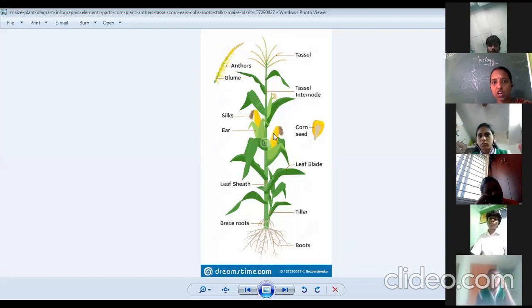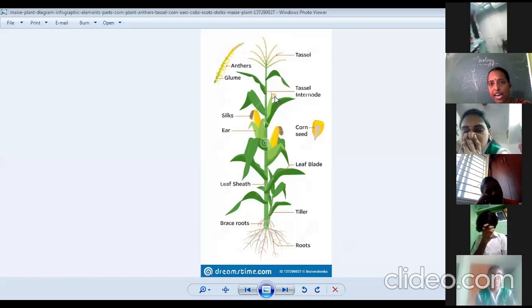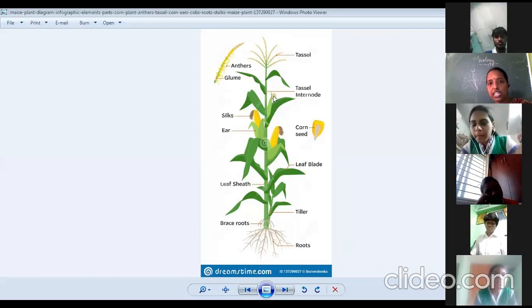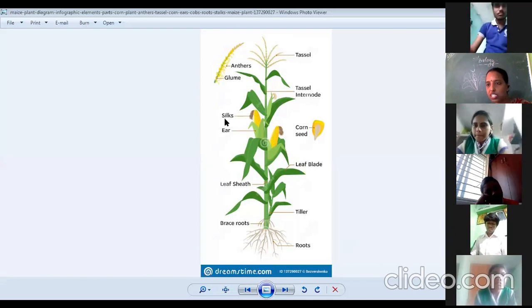Okay. And this is a cob. So the female flower is called a cob, I said. And the tip of the cob has a small hair-like structure, which is called what? Silk. The name is silk, I said. So they have pointed here, it is called the silk.